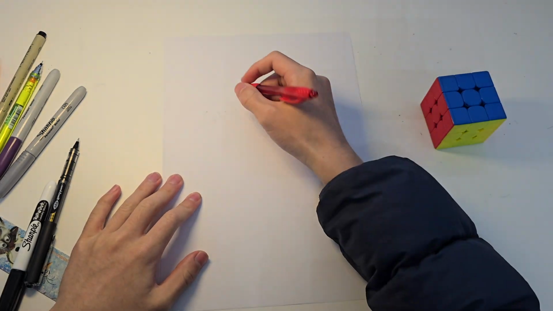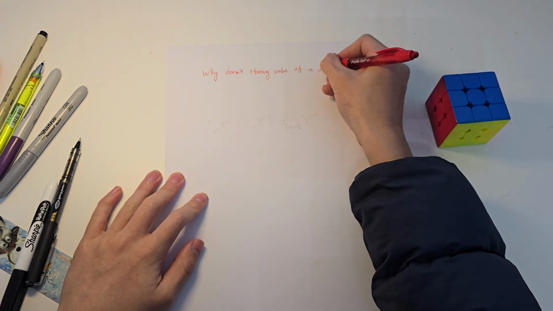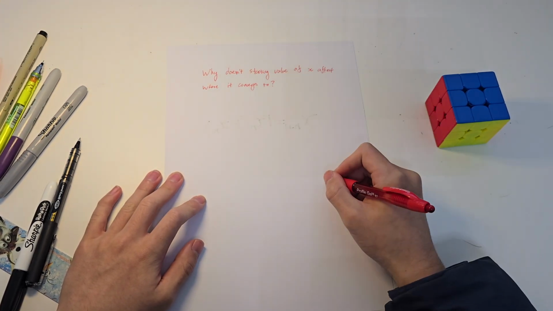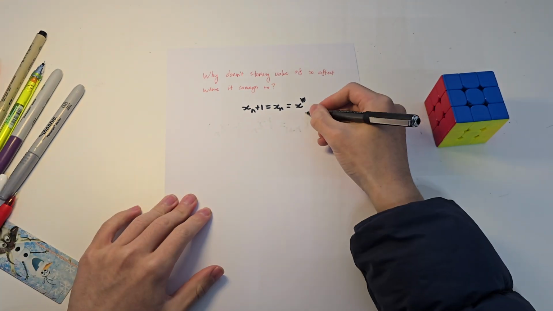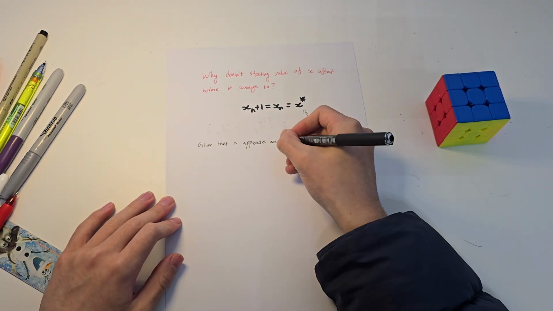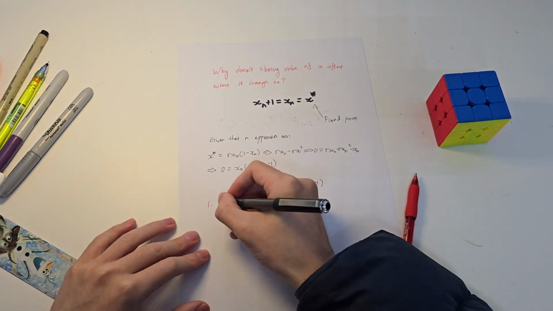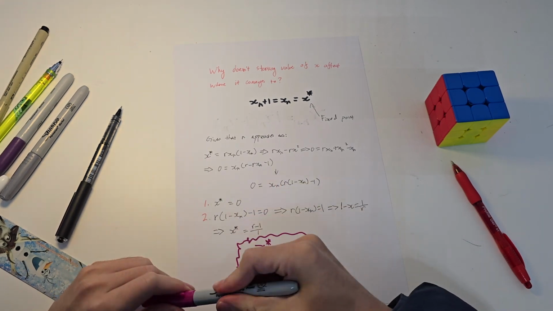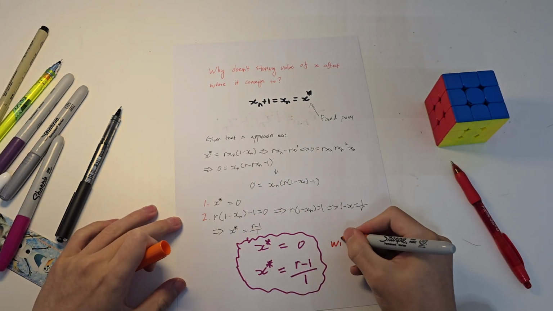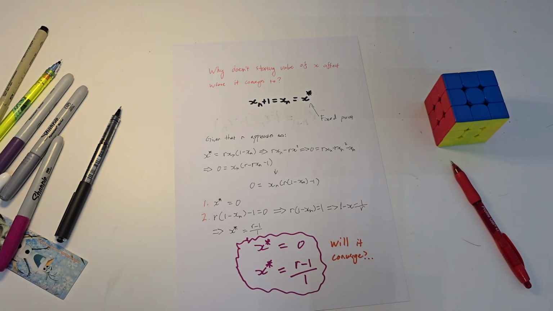And this phenomenon could simply be explained numerically like so. We equate the next iteration, x of n plus 1, to x of n, which equals x star, which indicates a fixed point. The fixed point x star can be expanded out like so. And we find out the fixed point is either 0 or (r minus 1) divided by r. Now, how can we know that it will always converge to x star, the fixed point? Why doesn't the starting value affect it?